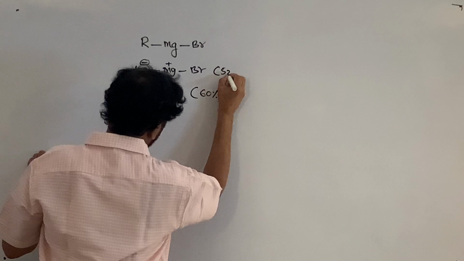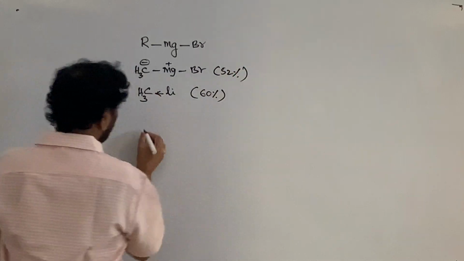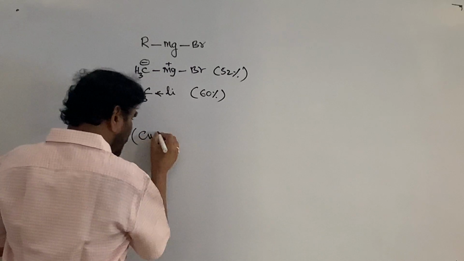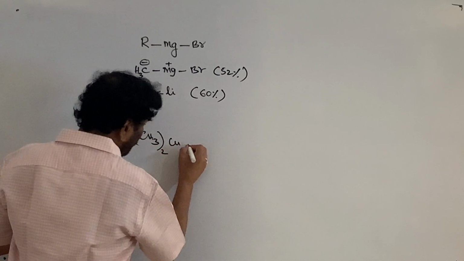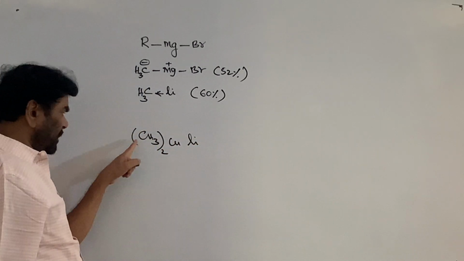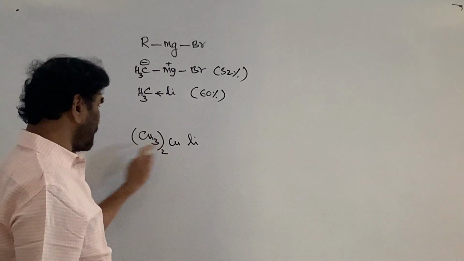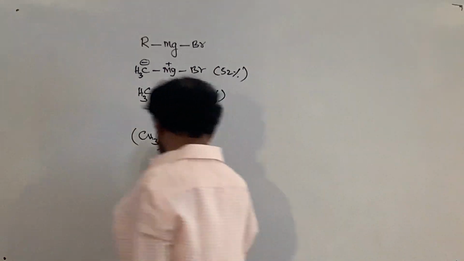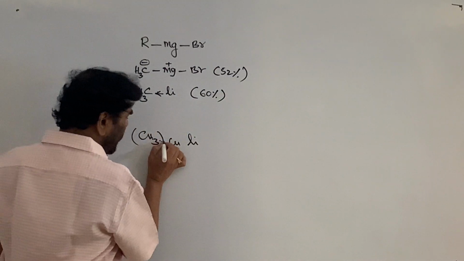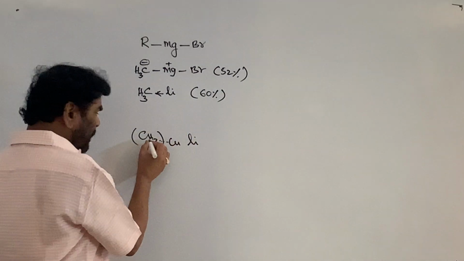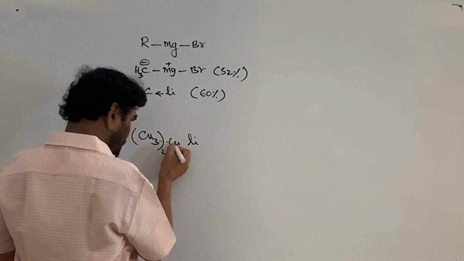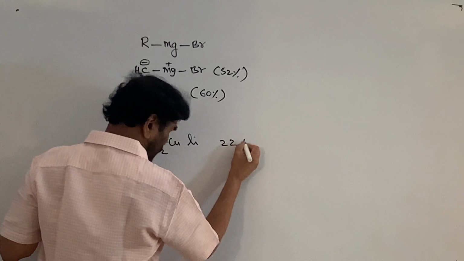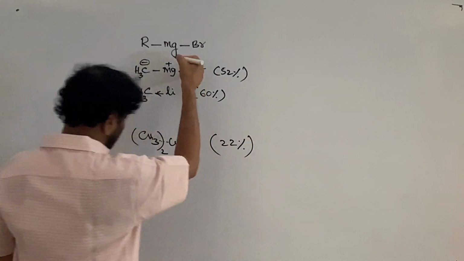This is 52%. And if you come to (CH3)2CuLi, Gilman's reagent, an organolithium copper compound, an organocopper, the carbon is connected to the copper, not lithium. This carbon-copper bond is nearly 22% or 23% ionic.